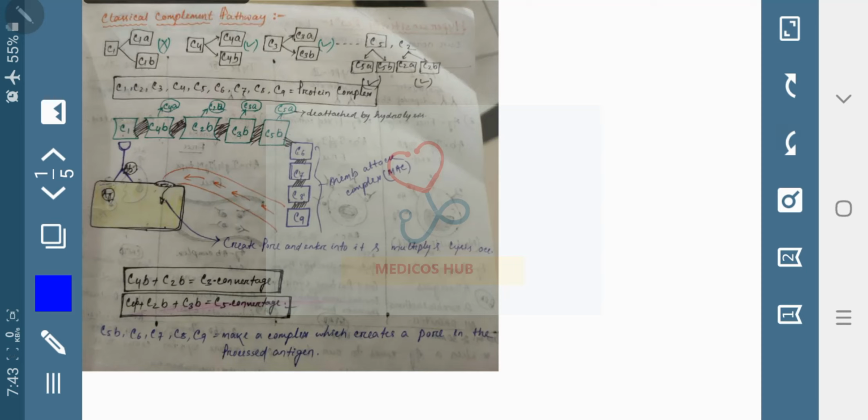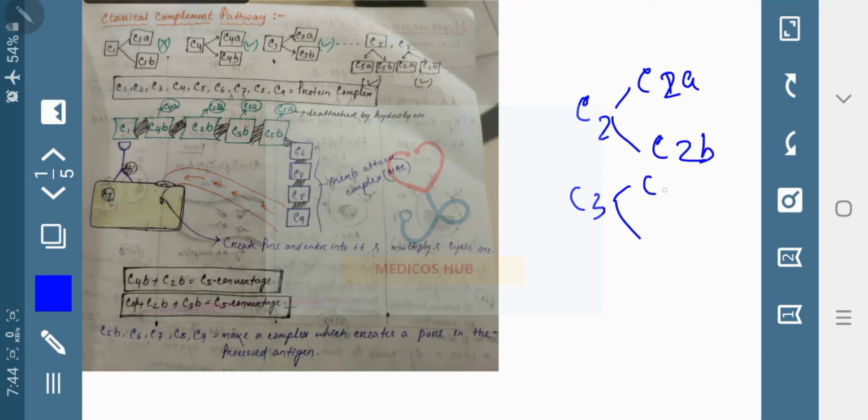Complement proteins are 9 types: C1, C2, C3, C4, C5, C6, C7, C8 and C9. C2 is divided into C2A and C2B. C3 is divided into C3A and C3B. C9 is also divided into C9A and C9B.